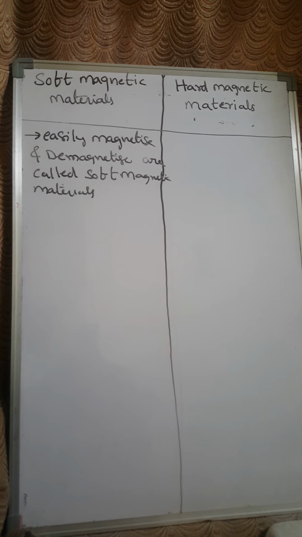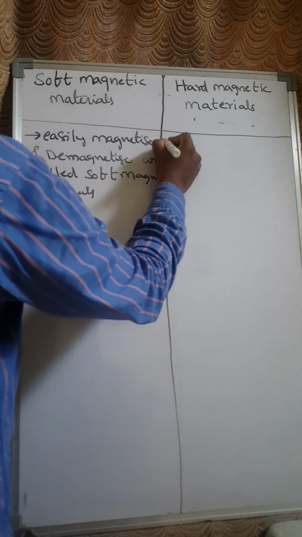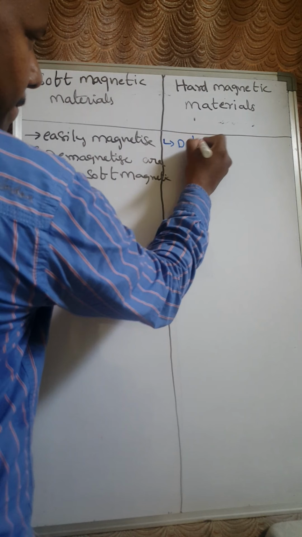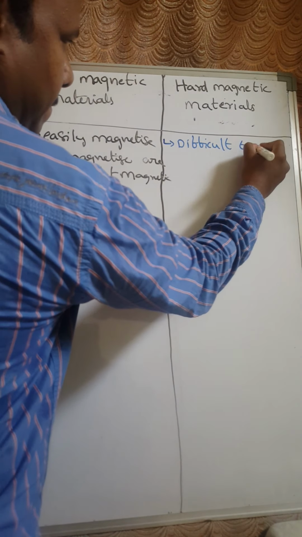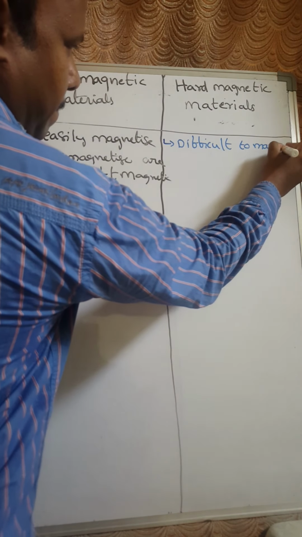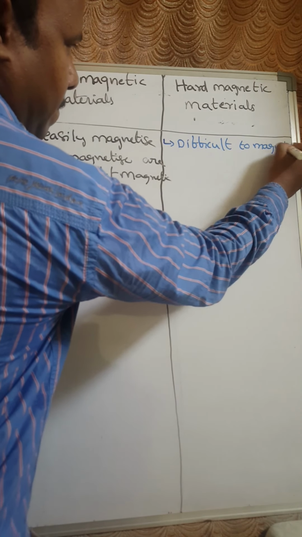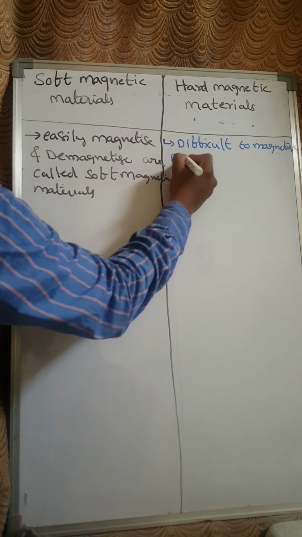Whereas hard magnetic materials are the materials which are very difficult to magnetize and demagnetize.